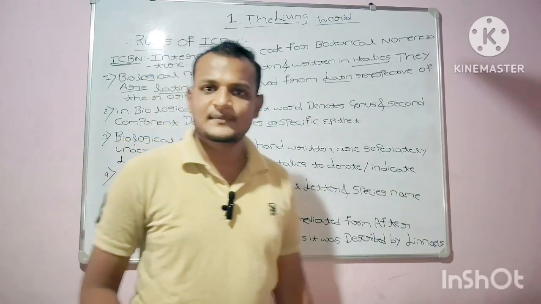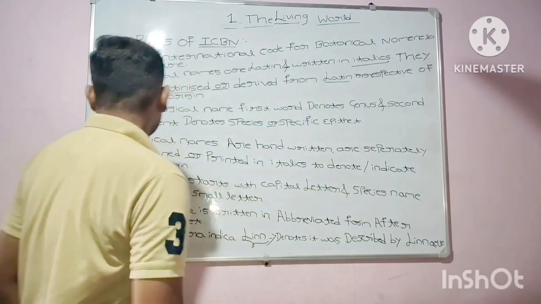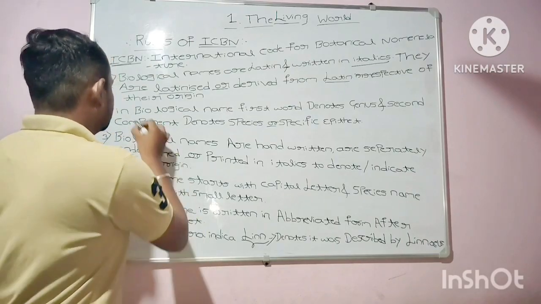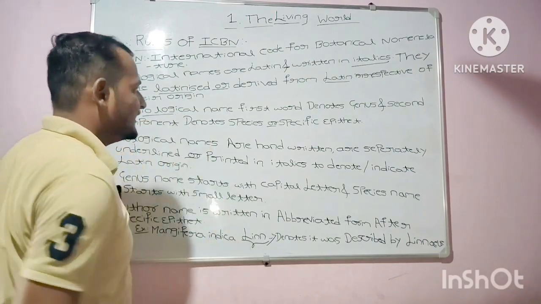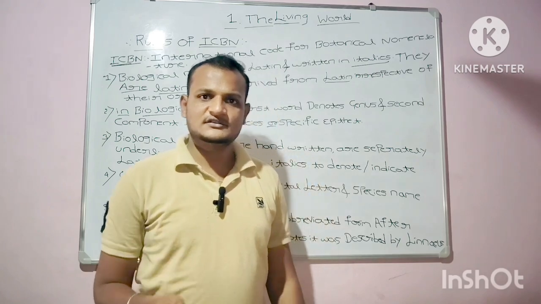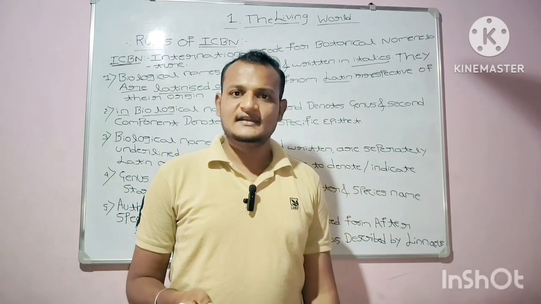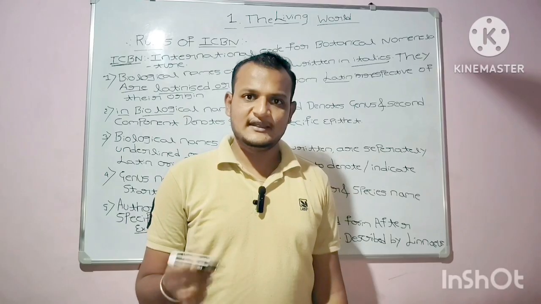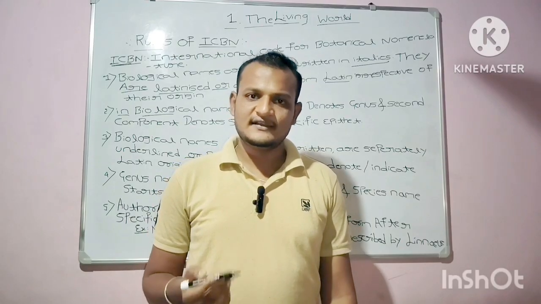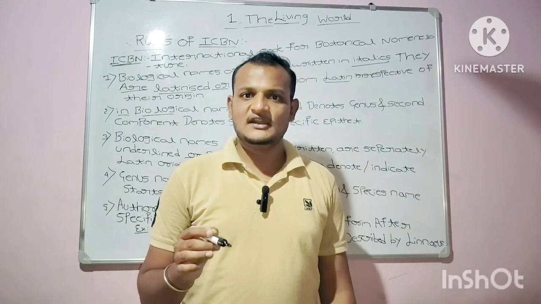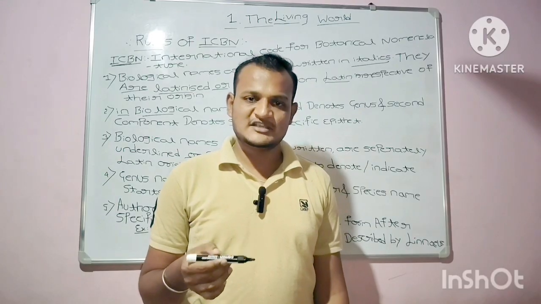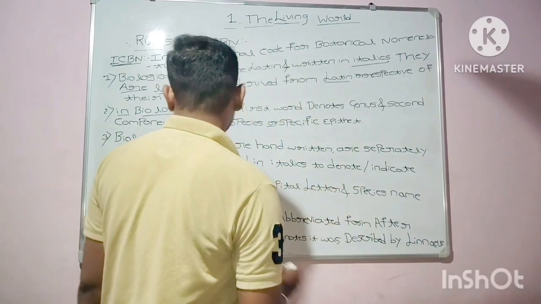Moving to the second rule: in a biological name, the first word denotes the genus and the second component denotes the specific epithet.